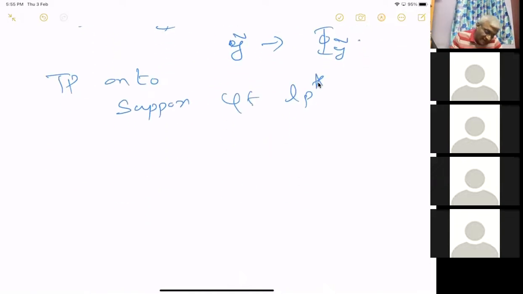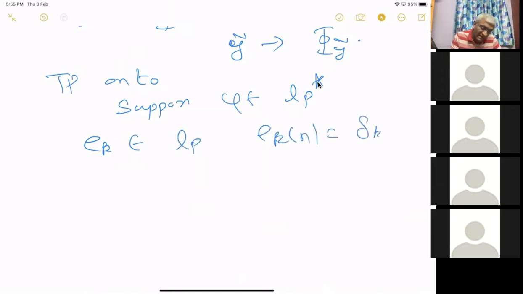Then you can see that these elements ek are in LP, where ek of n equals delta kn. It's one at the kth place and everywhere else 0.